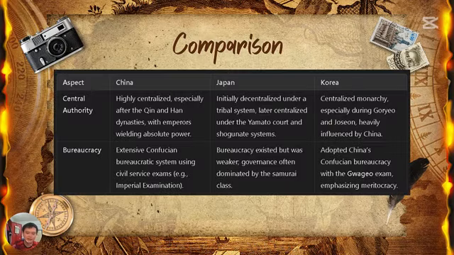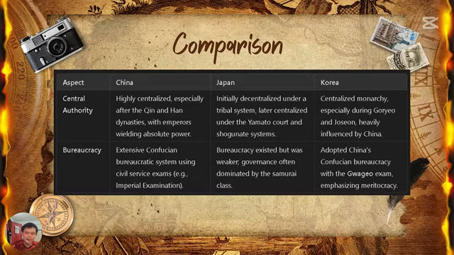So let's talk about the comparison between these three countries. We can see China is highly centralized, with the emperor wielding absolute power. But Japan is centralized under the Yamato code and shogunate system, but the emperor had weak power. Yeah, the majority of the time they didn't have power. The power was with the shogunate and then the daimyo.